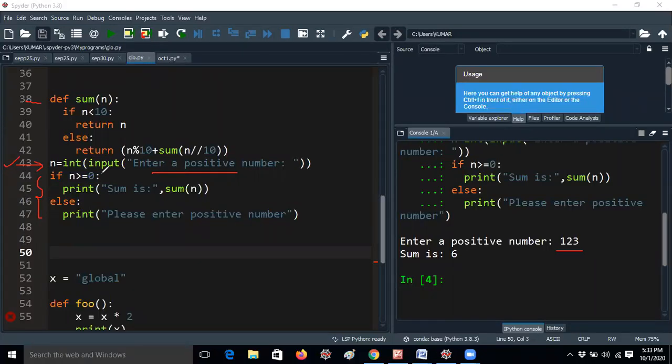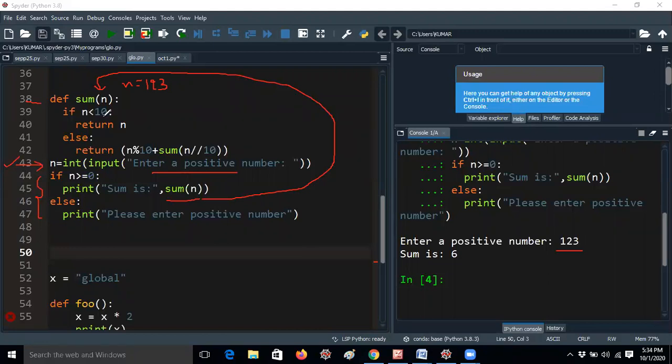So if n is greater than or equal to 0, print. That means 123 is greater than or equal to 0. Sum is sum of n. So this is the function calling. Whenever the calling function calls here, it will go to the called function sum of n. That means the n value will be passed to the small n, and the small n value is 123 now.